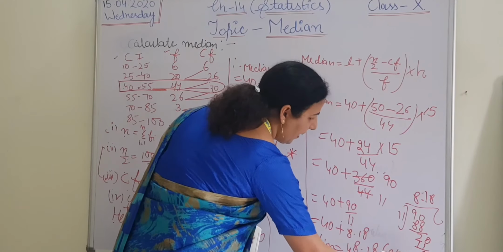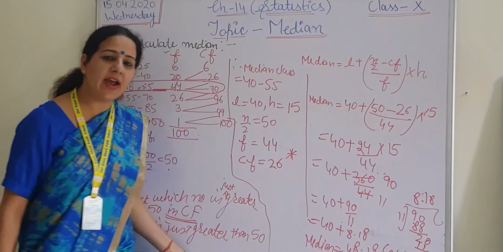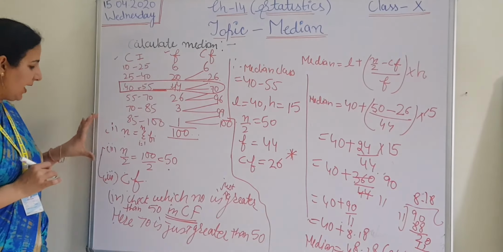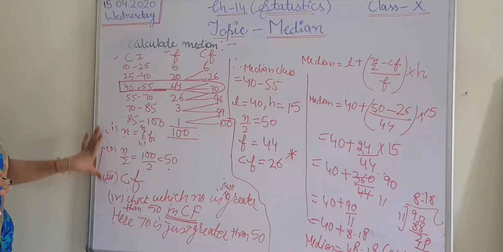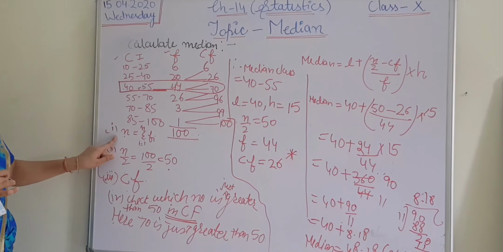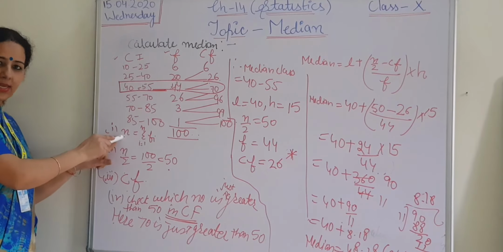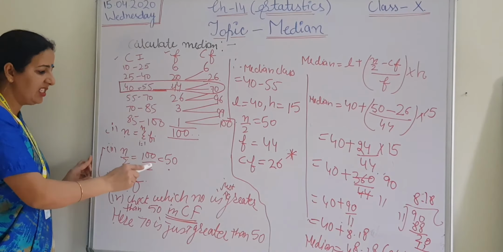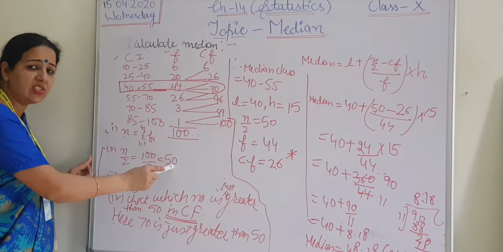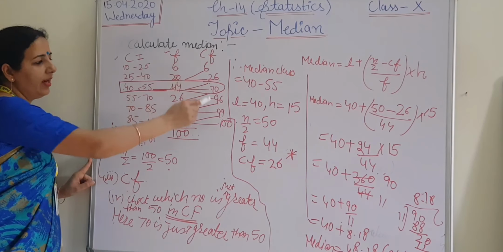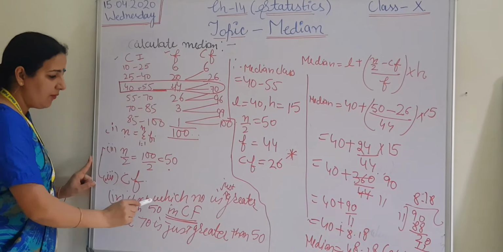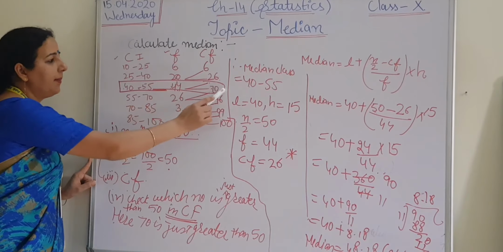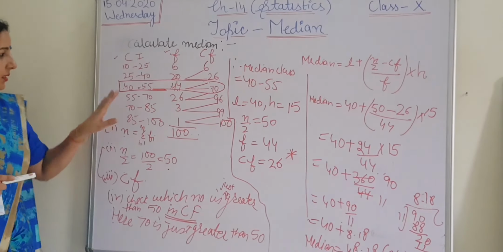Fine, students. So how have we calculated the median? By using these main 3 or 4 steps. First step, sigma fi, that is n. Second step, n by 2, that is 100 upon 2, and it is 50. See here, we have calculated this row. After this, we have to check which number is just greater than 50. Circle that complete row, and this interval is known as the median class.